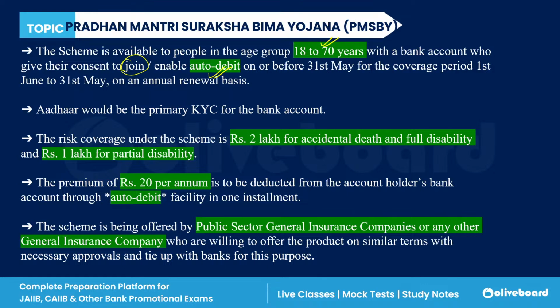Right. Aadhaar will be the primary KYC for the bank account.